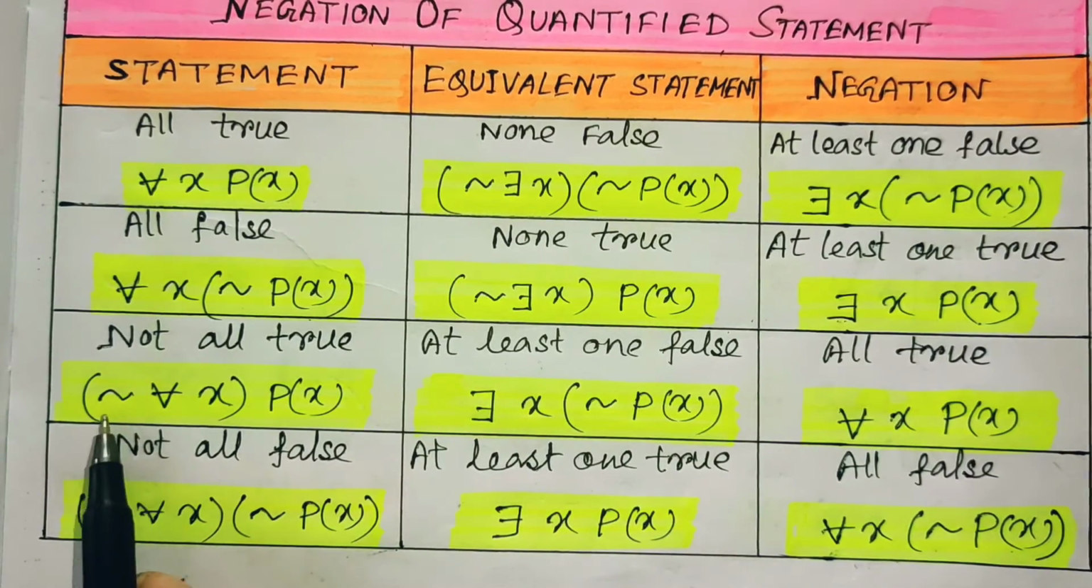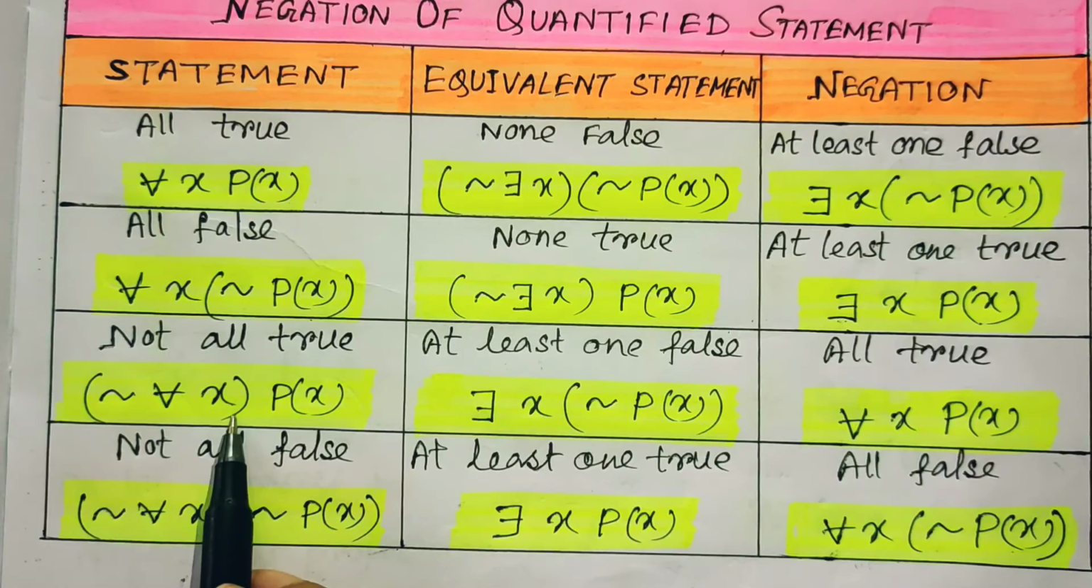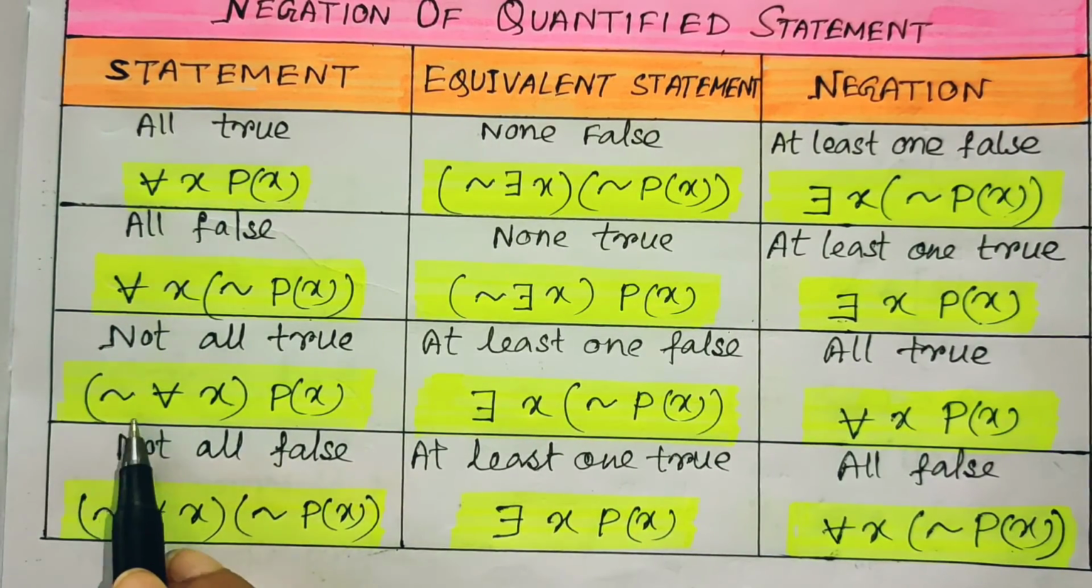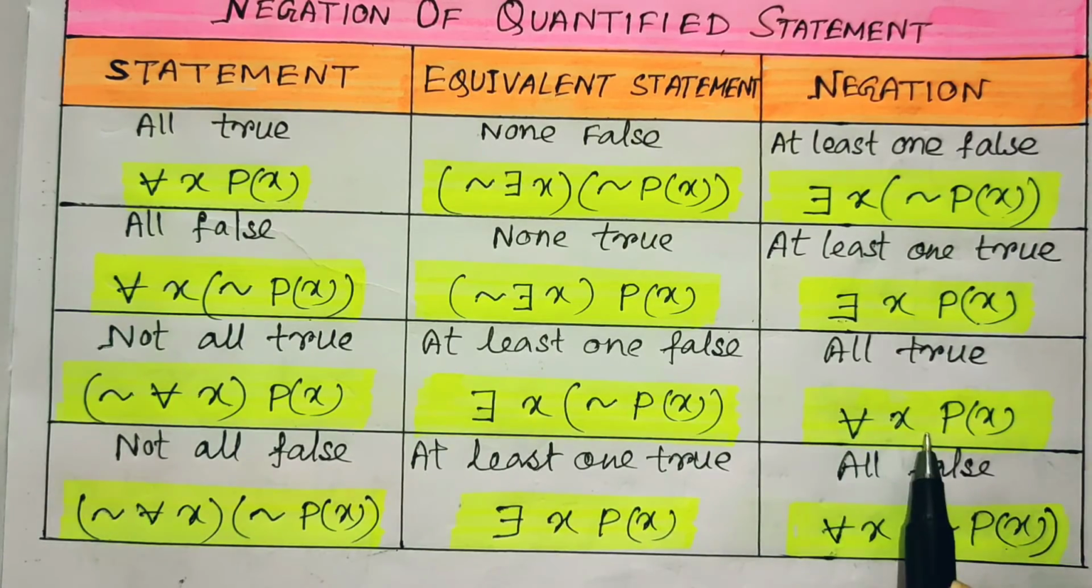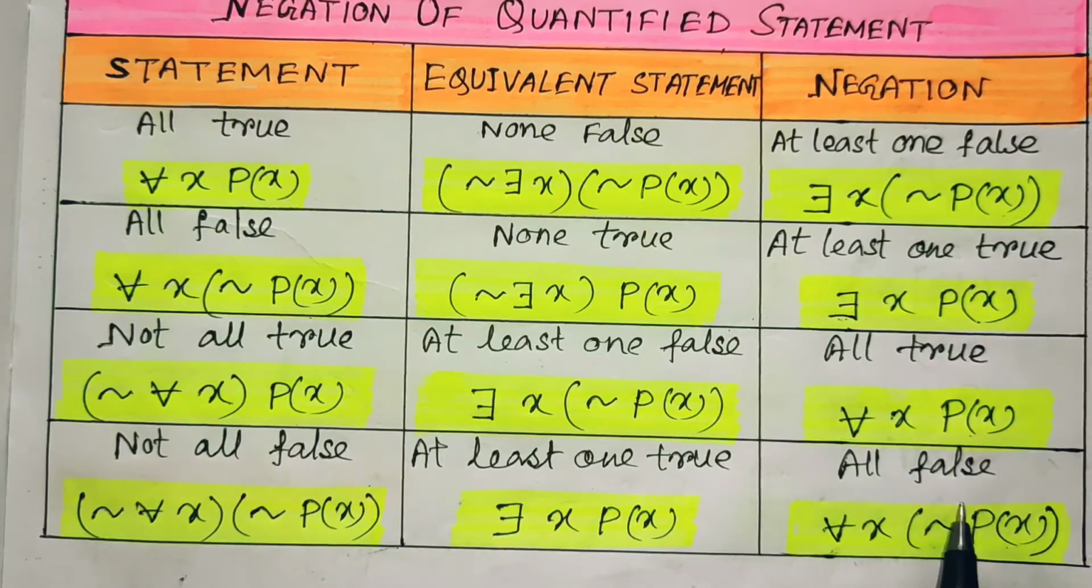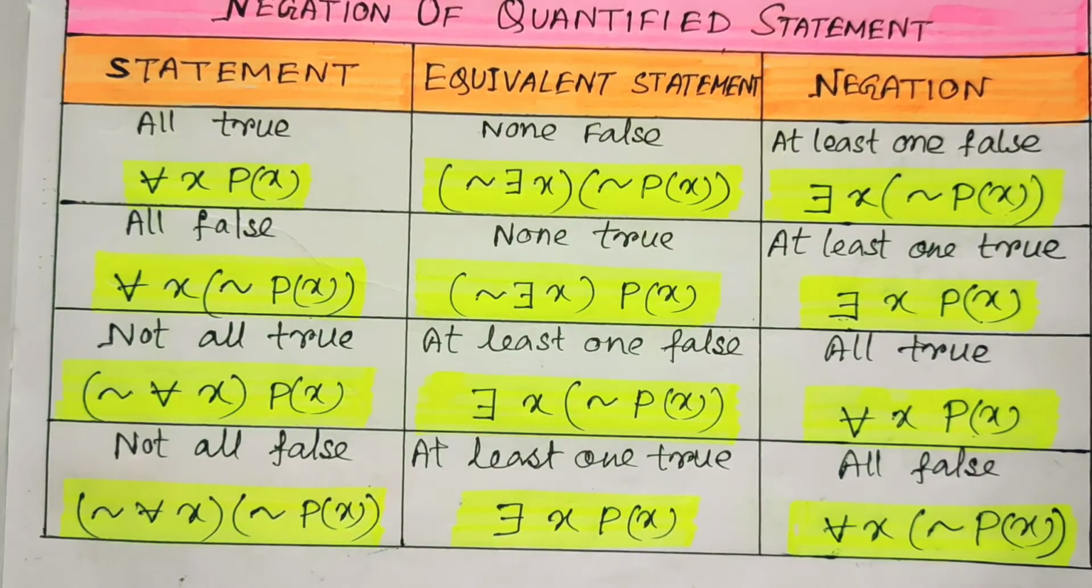So, just have a look: it is not all x, not for all x Px, so it is converted as... it is not, so it is positive, that means for all x it is Px. Similarly, if it is not all false, then it is all false. So, in this way we can take the negative of the quantified statements.